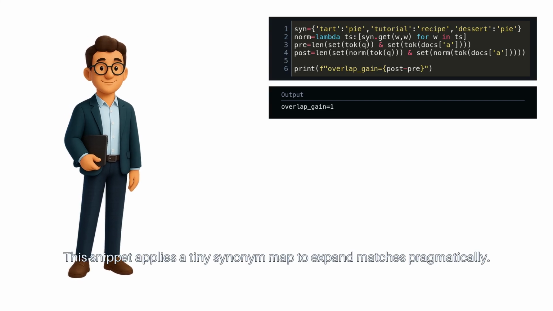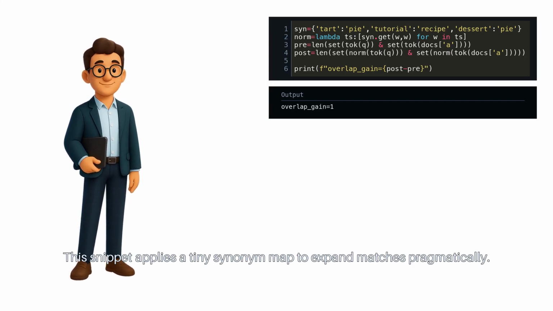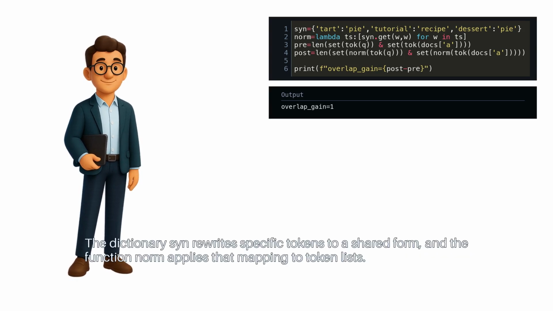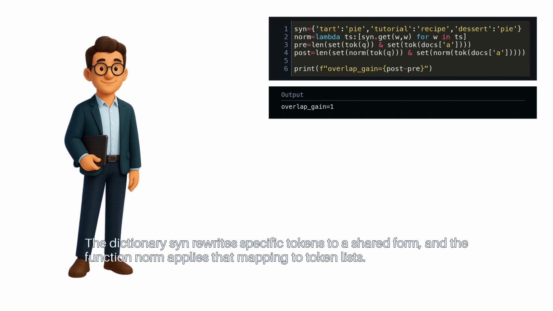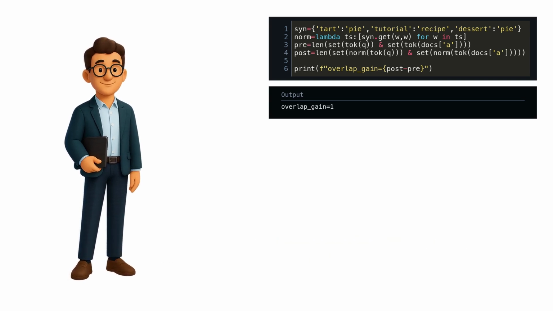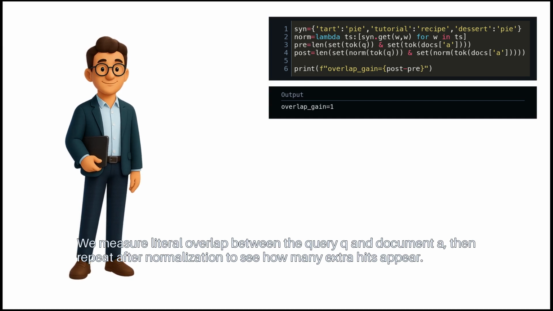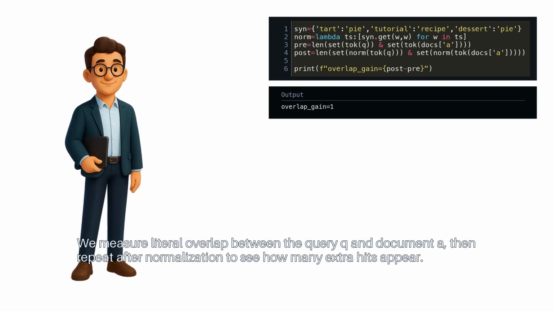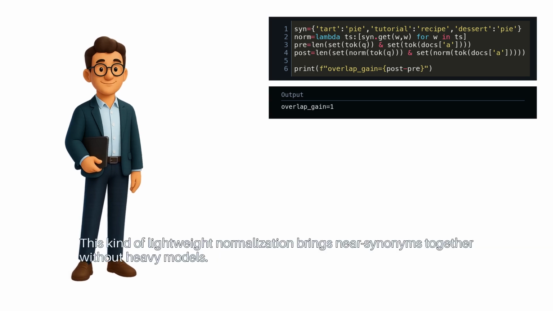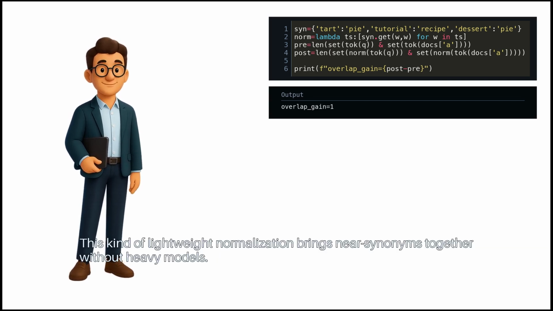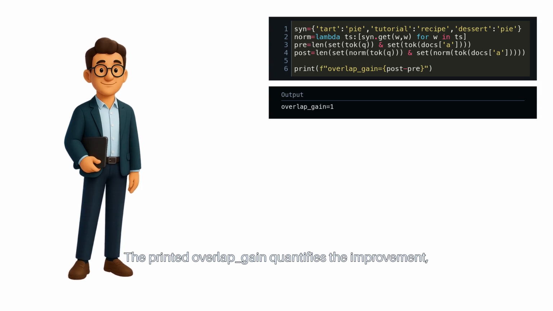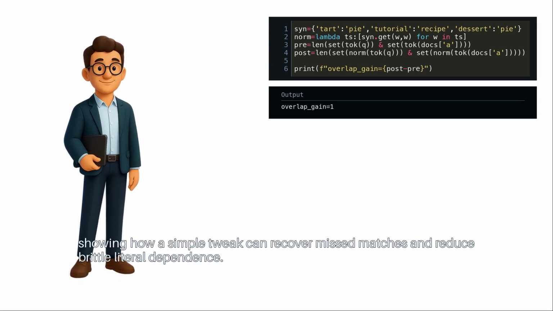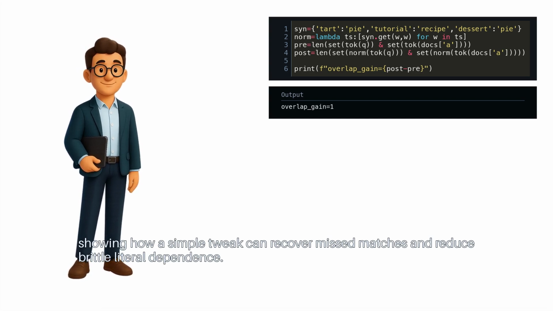Next, add a simple normalization to reduce brittle misses. This snippet applies a tiny synonym map to expand matches pragmatically. The dictionary synd rewrites specific tokens to a shared form, and the function norm applies that mapping to token lists. We measure literal overlap between the query Q and document A, then repeat after normalization to see how many extra hits appear. This kind of lightweight normalization brings near synonyms together without heavy models. The printed overlap gain quantifies the improvement, showing how a simple tweak can recover missed matches and reduce brittle literal dependence.